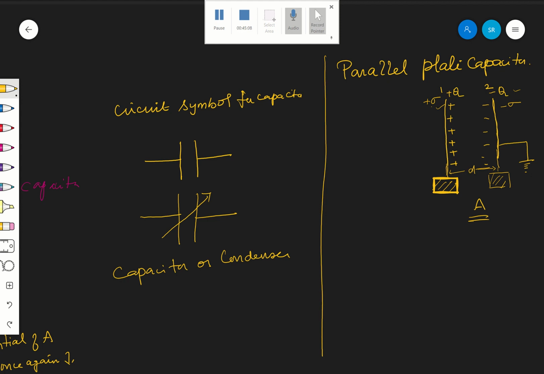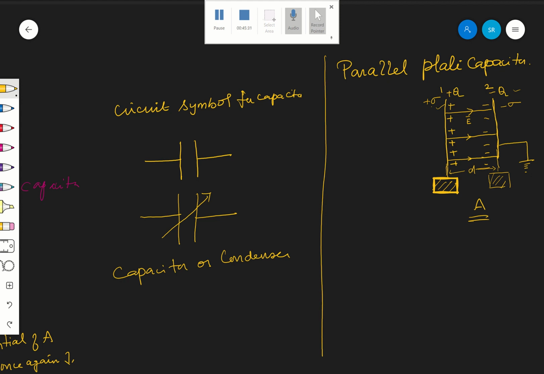Therefore, between these two plates the electric field will be uniform. Let that be E. Hope you are following.